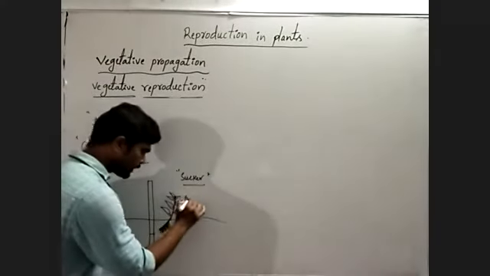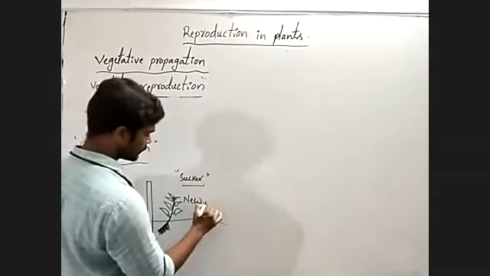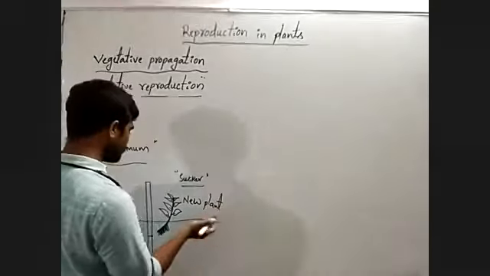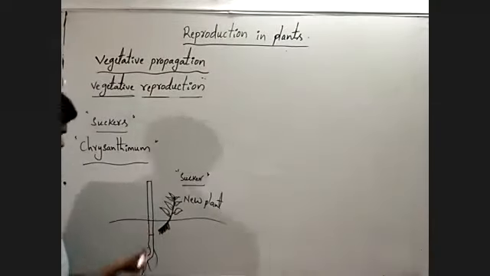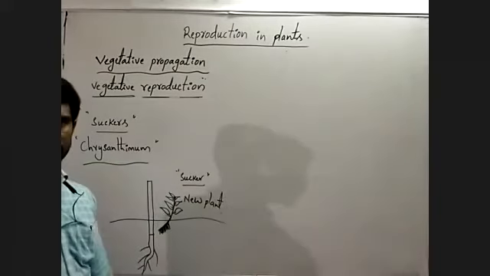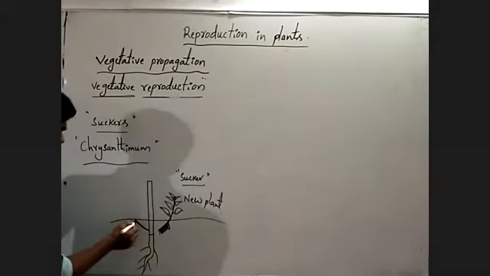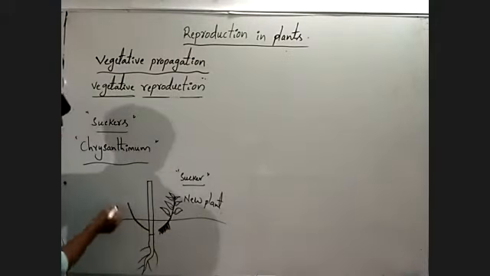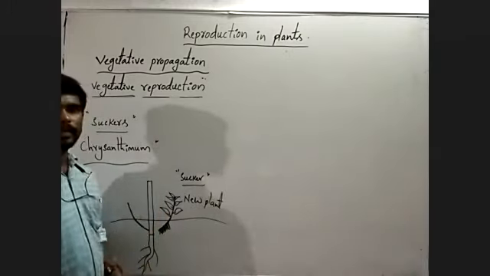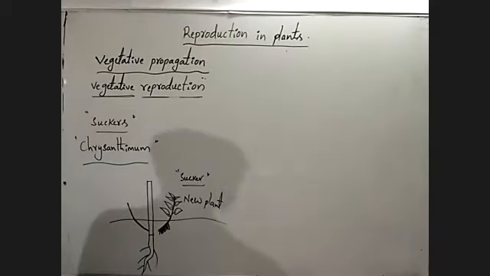A new plant has developed from the stem of the parent plant. This is the sucker. Like this, a number of lateral branches can be developed and a number of small suckers can develop around the parent plant. Okay, observe once.